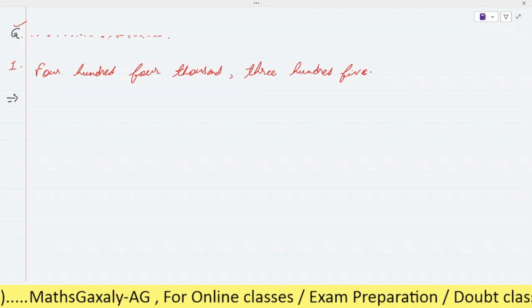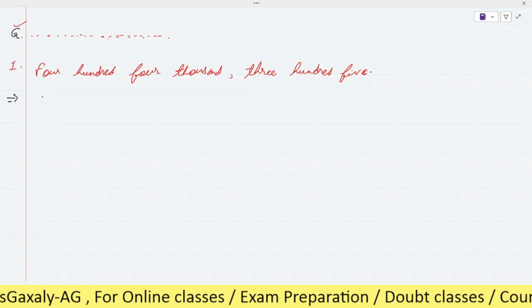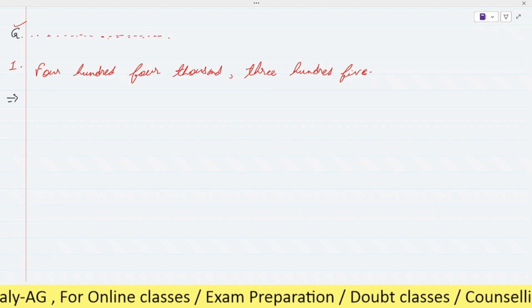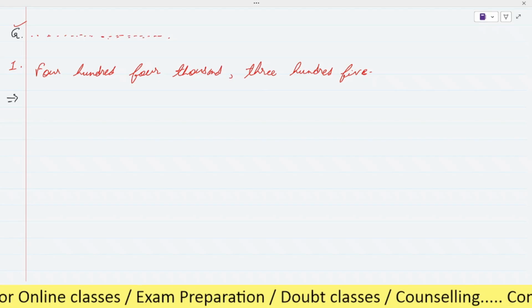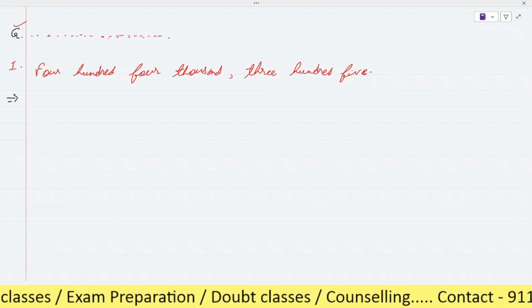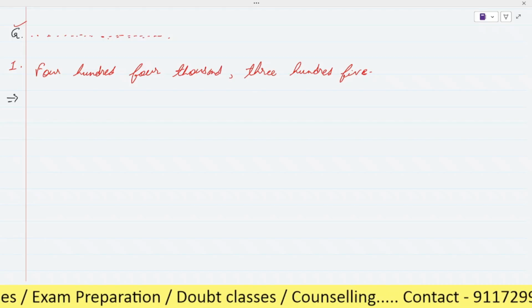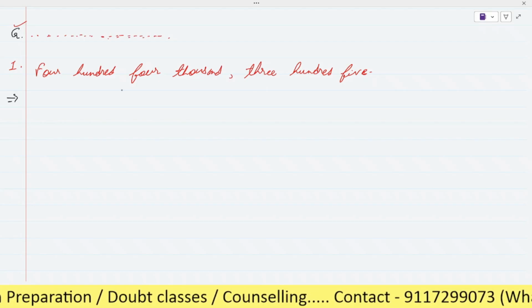Sir, it's international place value. Yes, very good. So here we have to write it in the form of international place value system, right? And we give the comma after every three digits, from the right side.